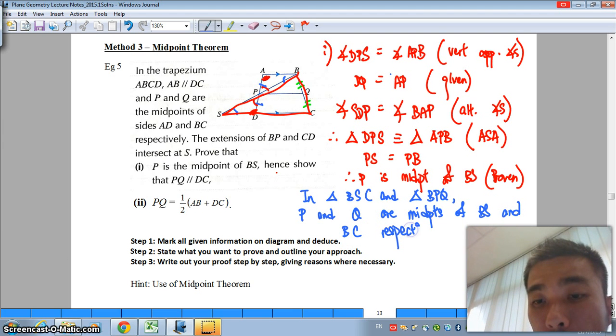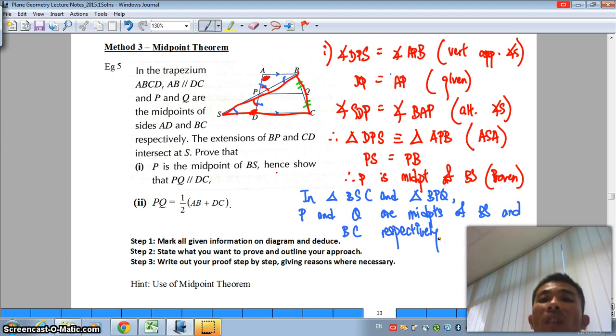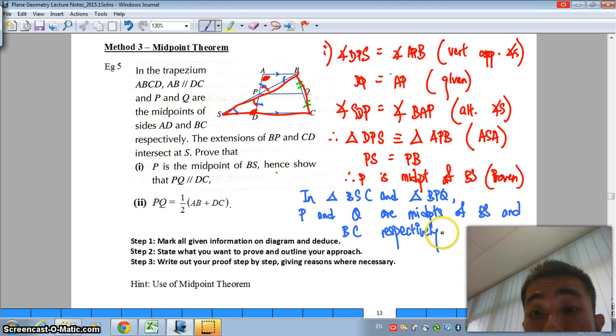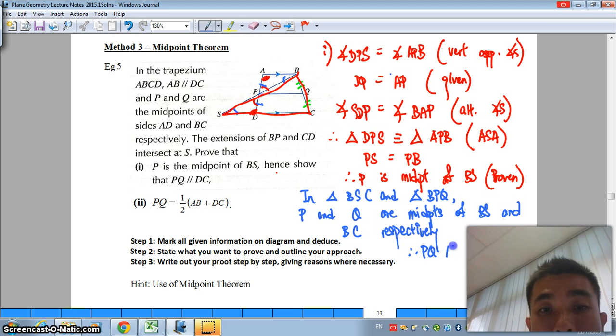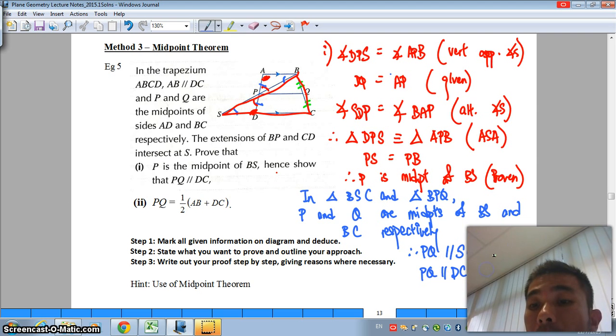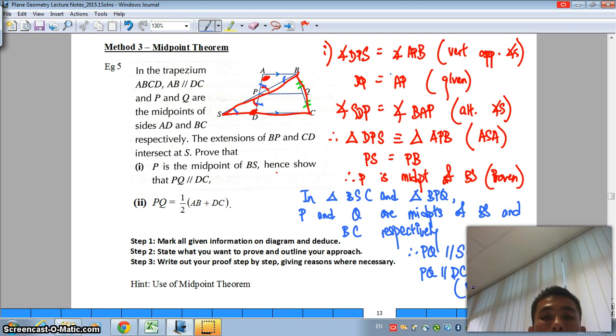Remember, you have to write out in words which are the midpoints of the various lines before you conclude. What can we conclude? Therefore, PQ must be parallel to SC. And in this case, SC is just an extended version of DC. Therefore, PQ is parallel to DC. And what did we make use of? Midpoint theorem. Proven. And there you have it. We are done with part 1.